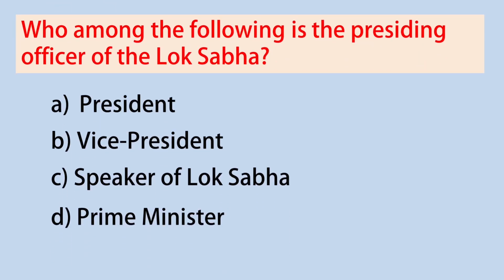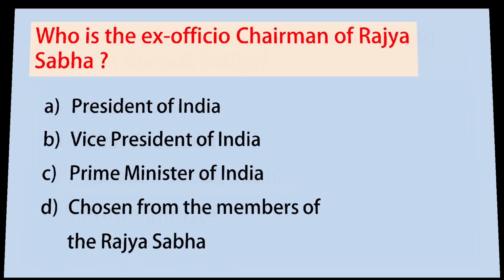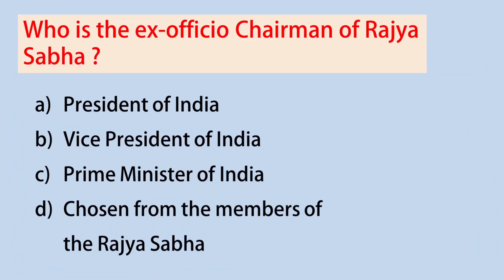Who among the following is the presiding officer of the Lok Sabha? Answer: Speaker of Lok Sabha. So the Speaker of Lok Sabha will be the presiding officer of the Lok Sabha. Who is the ex officio chairman of Rajya Sabha? Answer: Vice President of India.